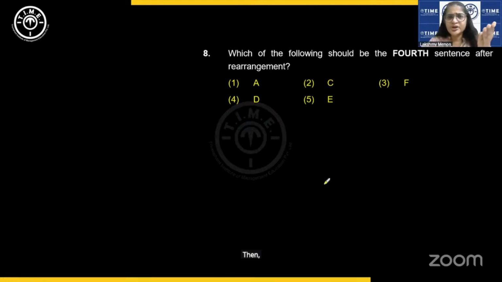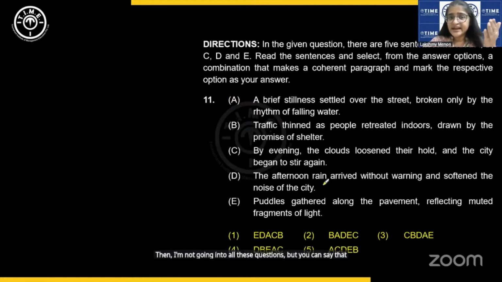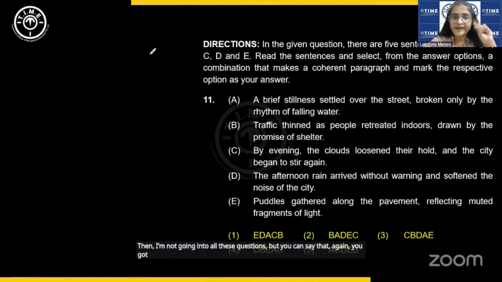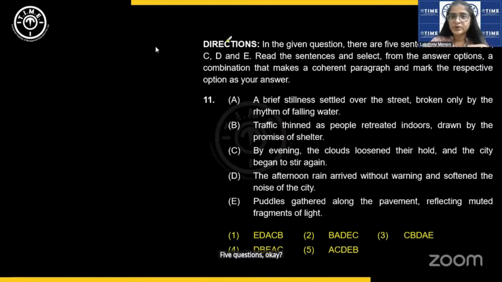Then I'm not going into all these questions, but you can see that again, you got 5 questions. Here now you have 5 sentences and you have the options given here. Why don't you take some time to solve this question and put your answers in the chat box? Instead of me solving everything, I will wait for a minute and then I'll check your answers and then we proceed. Okay, guys?